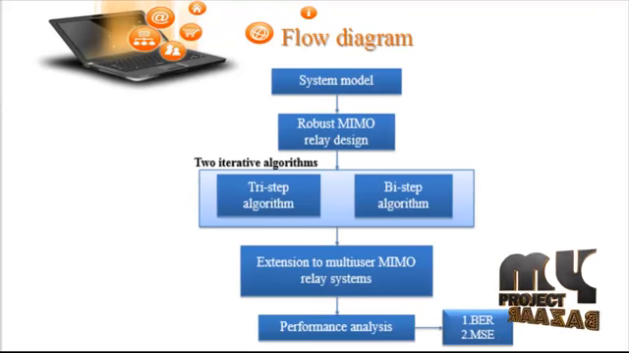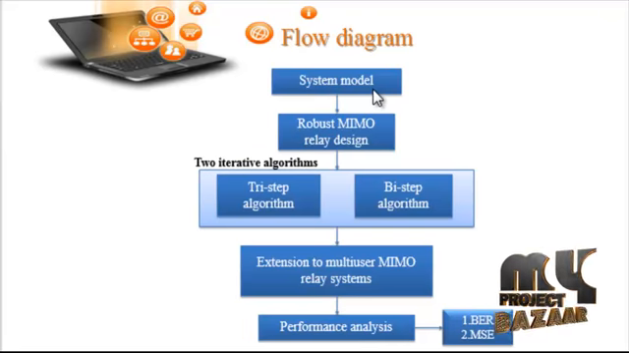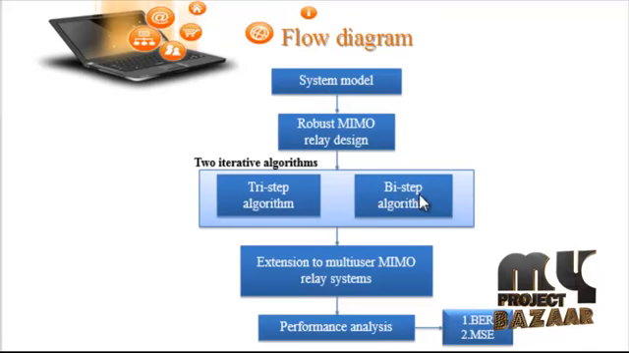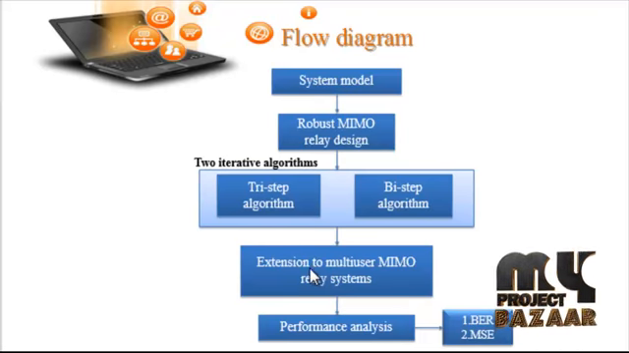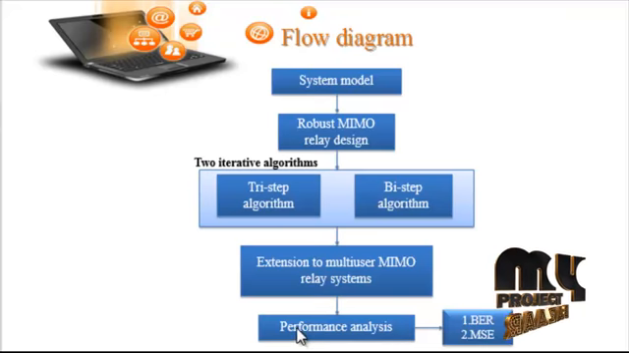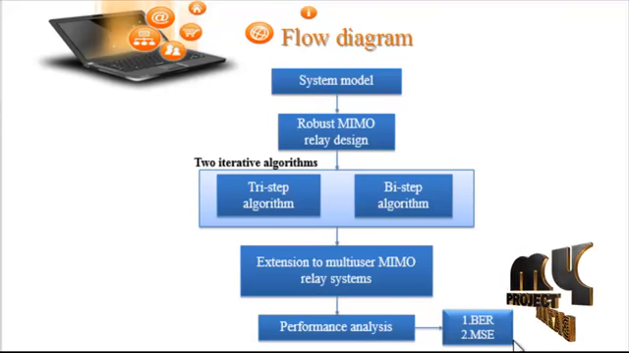Let us discuss the flow diagram of the project. So this is the overall flow diagram. First of all, consider the system model and the robust MIMO relay design, and then the two iterative algorithms, that is the tri-step and bi-step algorithms, and then the extension to multi-user MIMO relay systems. In this extension, multiple relay systems are calculated, and then the performance analysis. Finally, we calculate the BER and the MSE values.